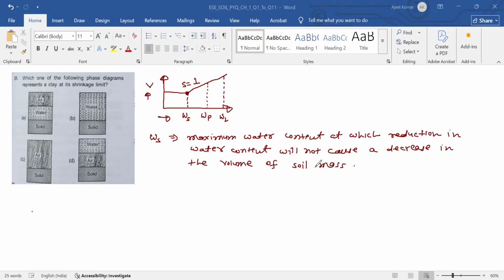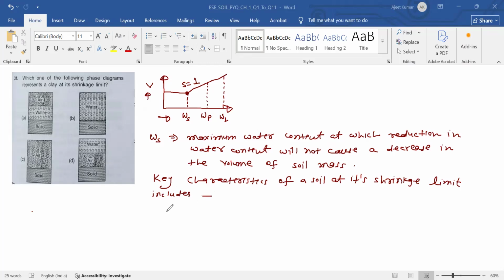So key characteristic of a soil at its shrinkage limit includes, first, the soil is completely saturated.